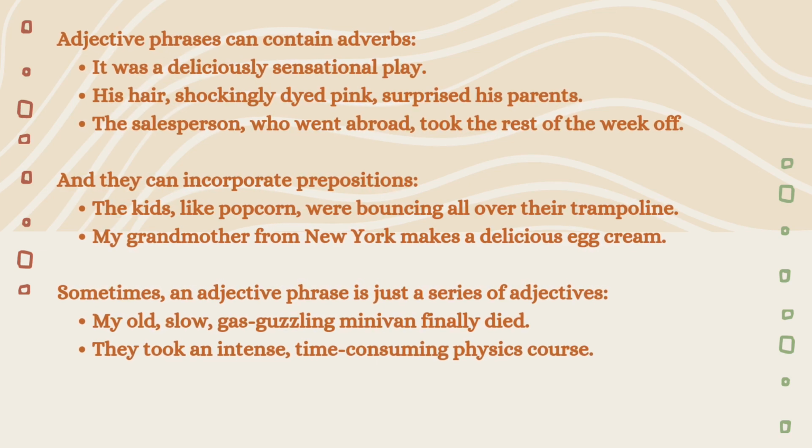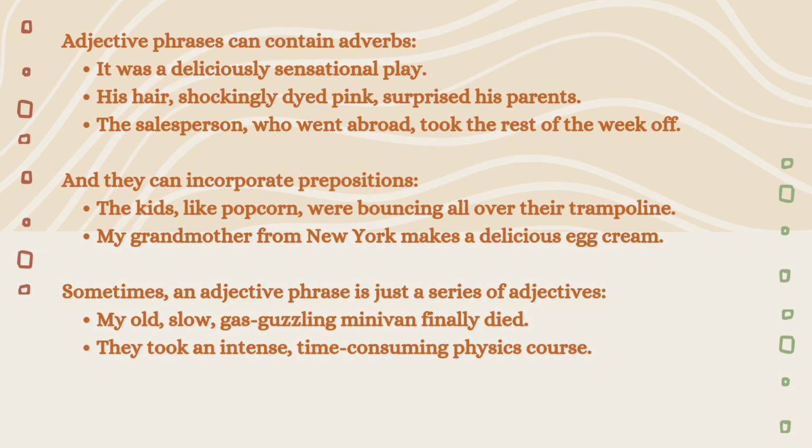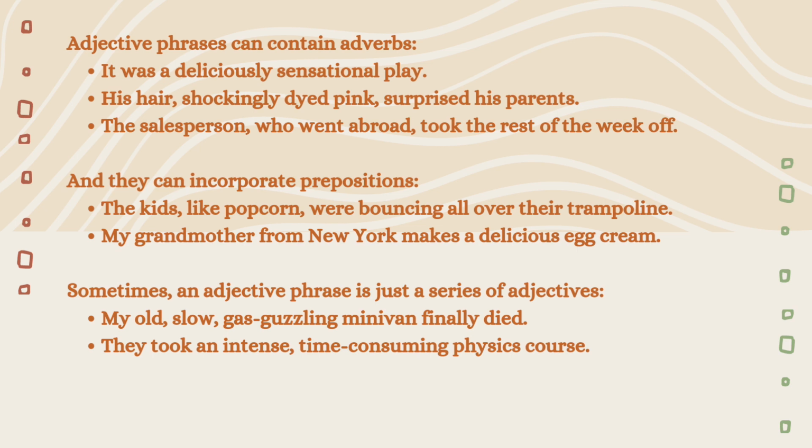"My grandmother from New York makes a delicious egg cream." Sometimes, an adjective phrase is just a series of adjectives. "My old, slow, guzzling minivan finally died." "They took an intense, time-consuming physics course."